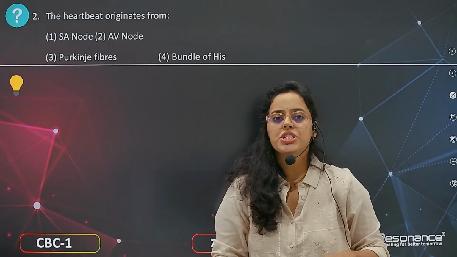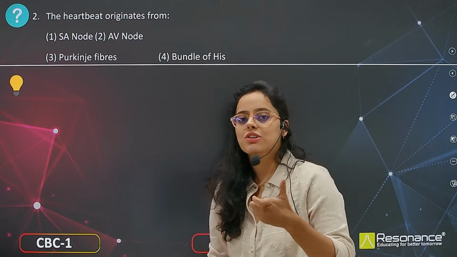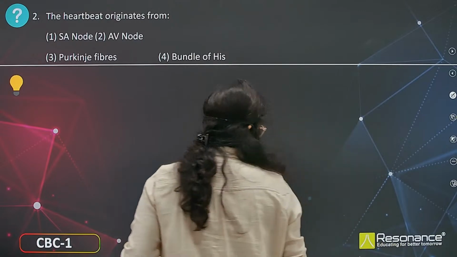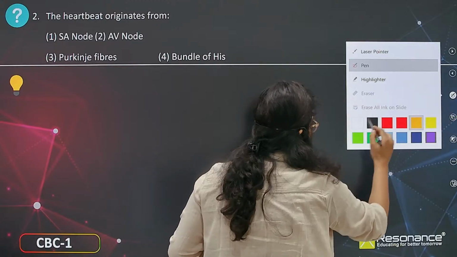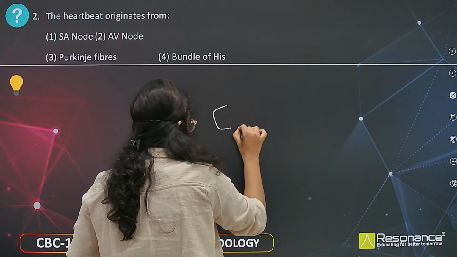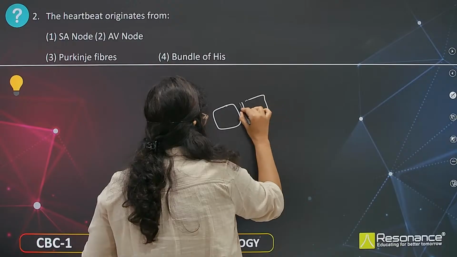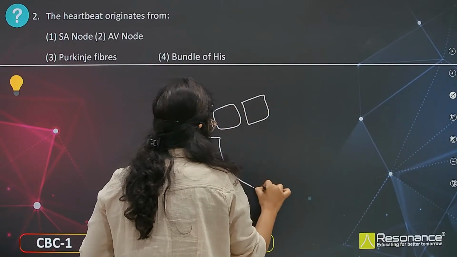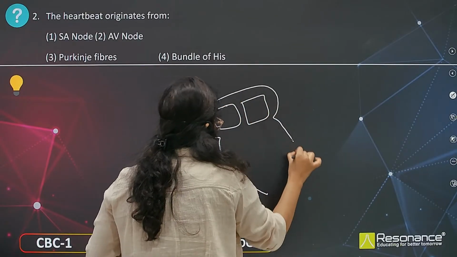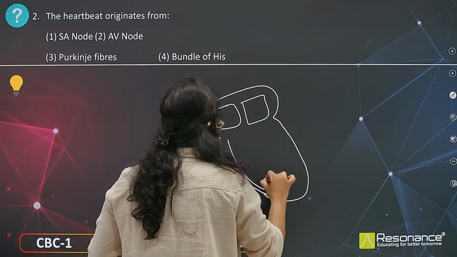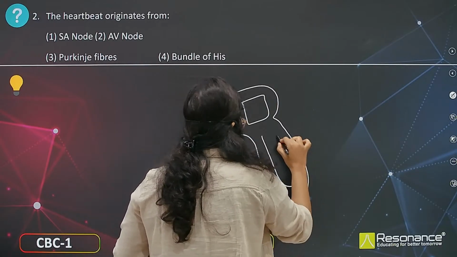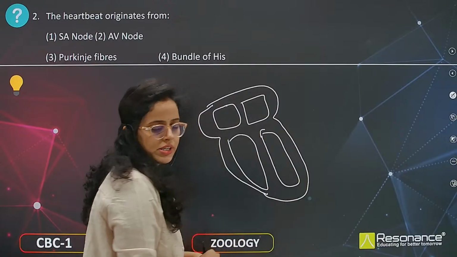The heartbeat originates from the SA node, AV node, or Purkinje fibers or bundle of His. So what are the structures you must have learnt in the classroom also? Let me draw the heart structure so that you can understand this in a better way. These are auricles and ventricles.